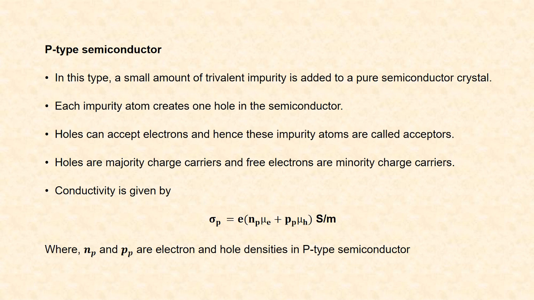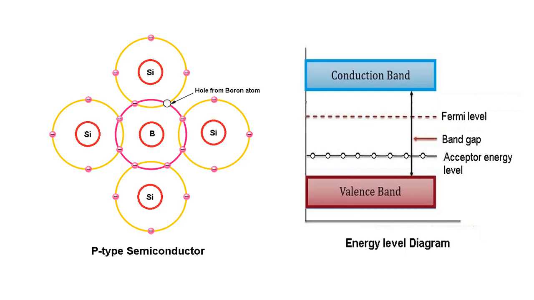Conductivity of a P-type semiconductor is given by sigma P is equal to e into Np into mu e plus Pp into mu h in Siemens per meter. Here Np and Pp are the electron and hole densities in the P-type semiconductor. Mu e and mu h are the electron and hole mobilities.